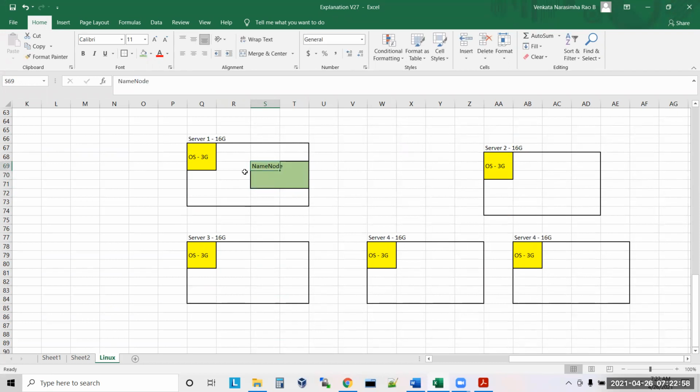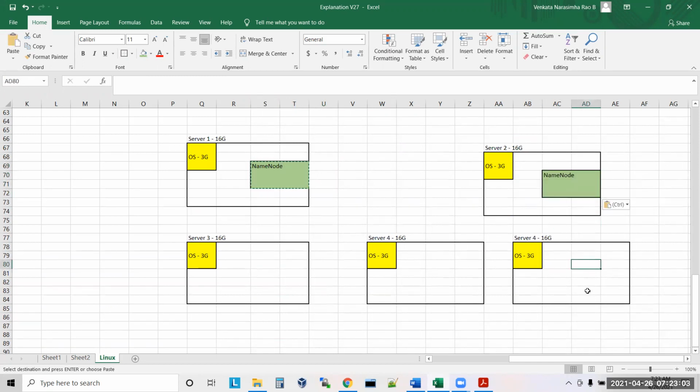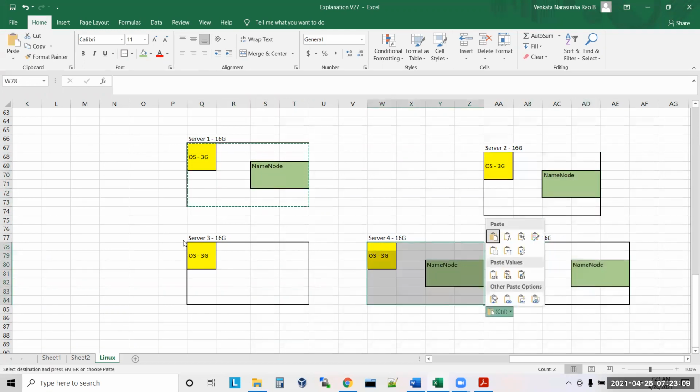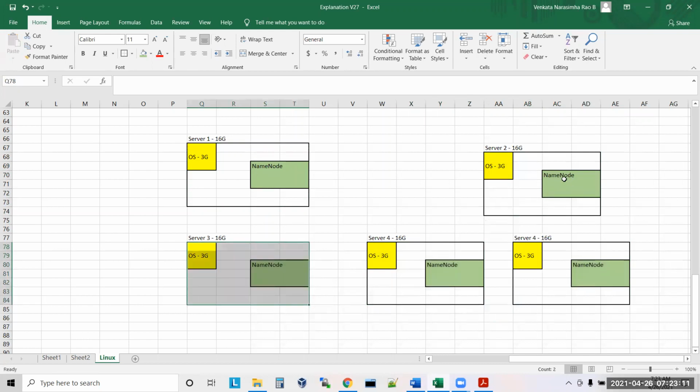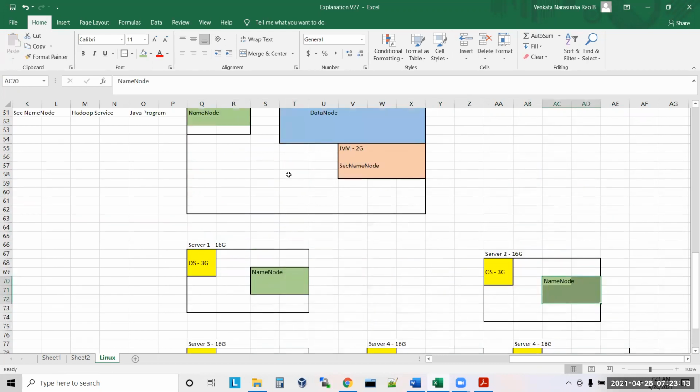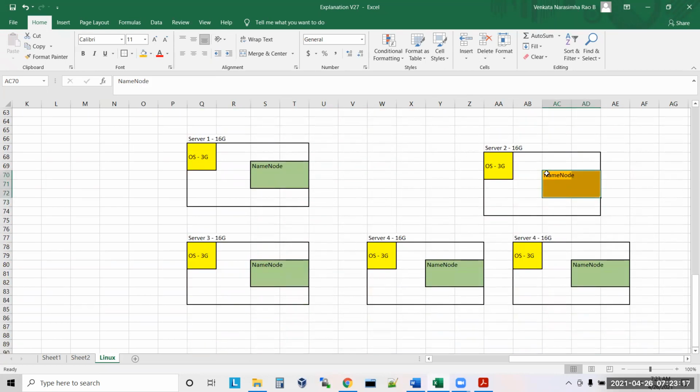Now this place I'm using as name node. In this place, secondary name node.